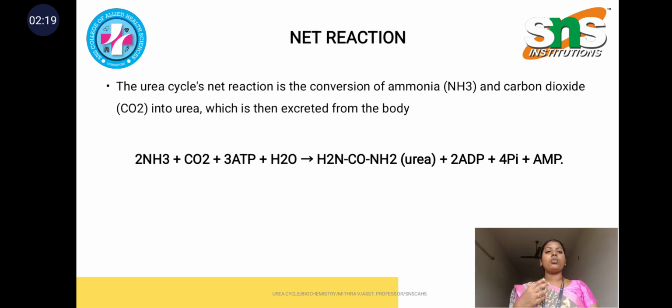Then glycogenesis. Glycogenesis means that when more glucose is produced than needed for energy, the remaining glucose is stored as glycogen in fat and muscle cells for later use of energy. So this is all about carbohydrate metabolism. Coming to protein metabolism, the urea cycle is the best example for that, whereas transamination and deamination also occur in protein metabolism.